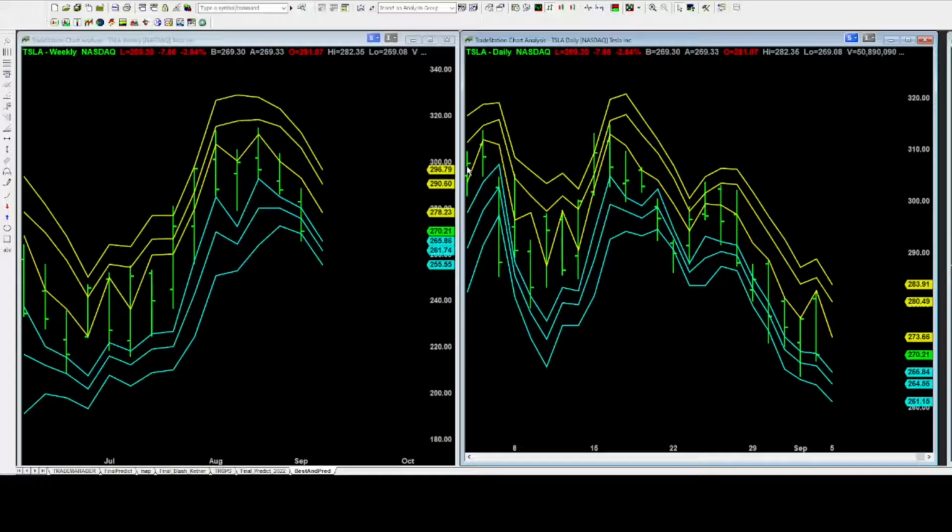The actual price for the Monday, for example, this is a daily chart. That means in the daily chart, each vertical bar is one day's fluctuation price for Tesla. These yellow trend lines and blue trend lines are the predicted trend lines to capture the target minimum and maximum price, or the weekly or daily high or low, based on the prediction model. So this is last Friday and this is last Monday.